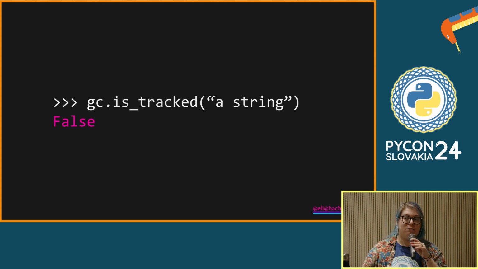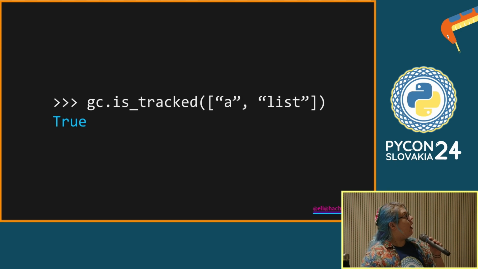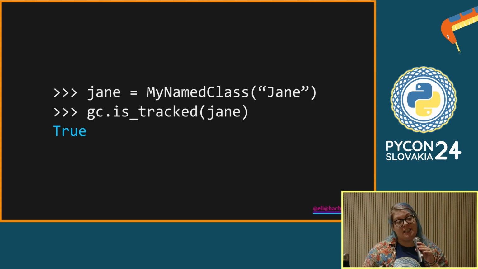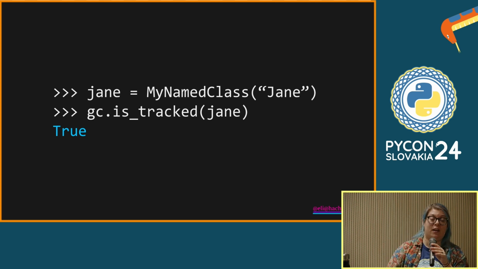So the garbage collector doesn't need to care about strings. It only needs to care about objects that can point at other objects, like lists, right? This is tracked by the garbage collector. And so is any instance of a user-defined class, because we can define arbitrary attributes on them. They can always point at other things.